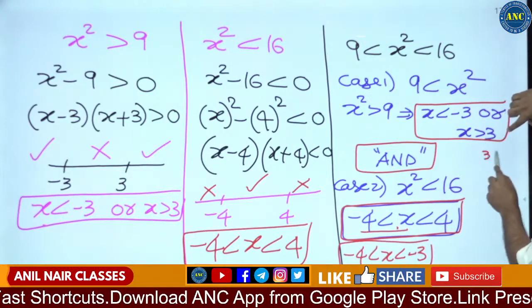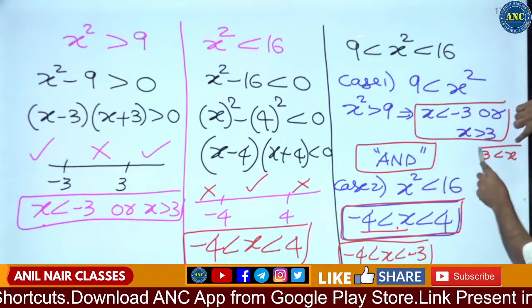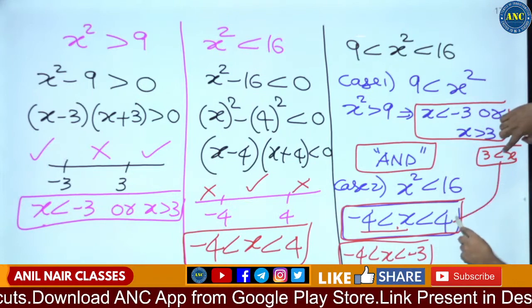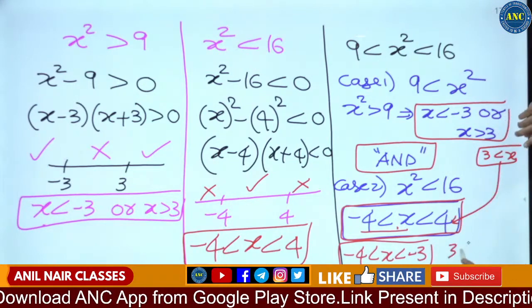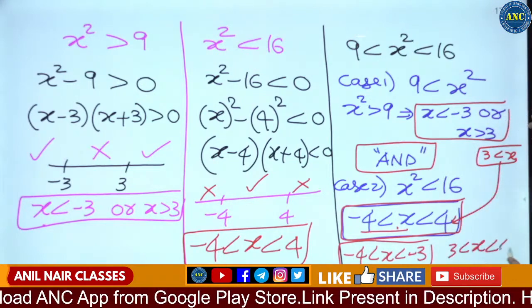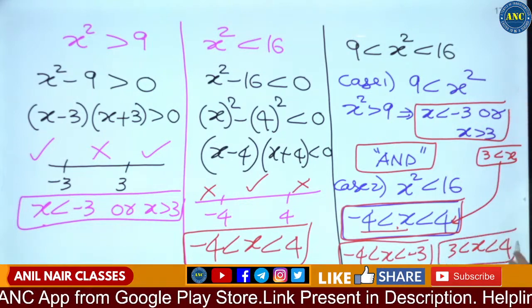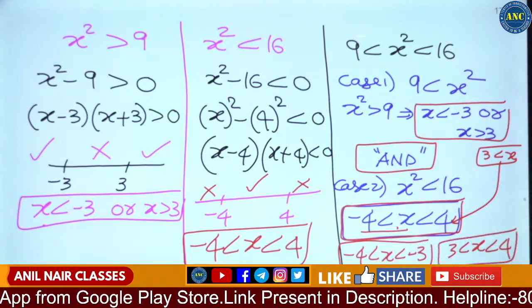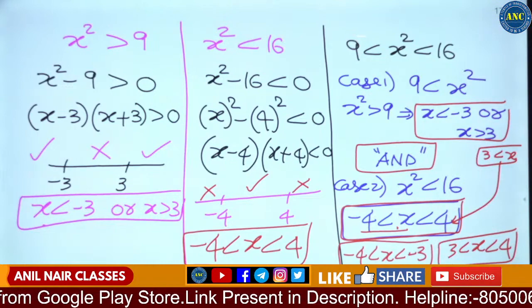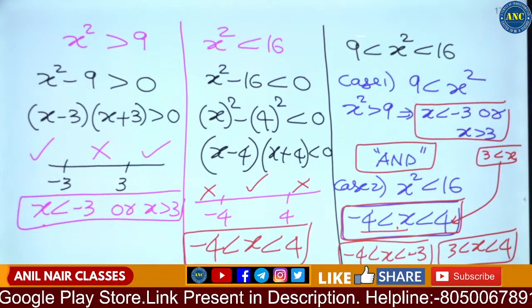x greater than 3, that means 3 less than x, x less than 4. So the answer will be 3 less than x less than 4. I hope the idea is clear.